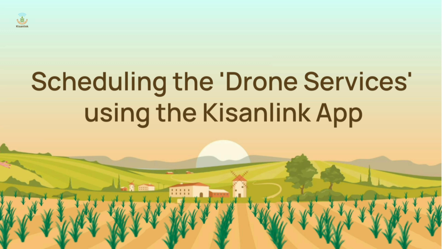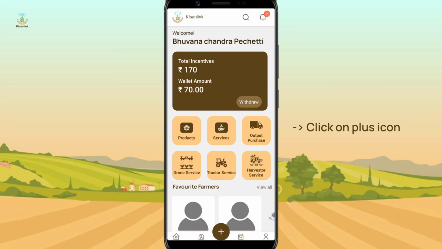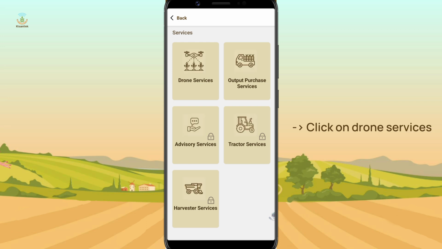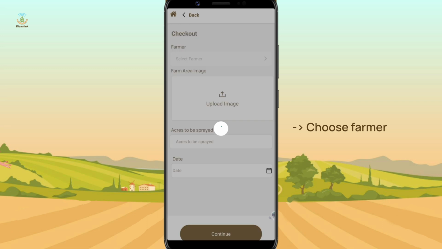To schedule the drone spraying service, Kisan Sathi should follow these simple steps using the Kisan Linked app. Click on plus icon. Select Services. Select Drone Service. Click on Book Now. Choose Farmer.